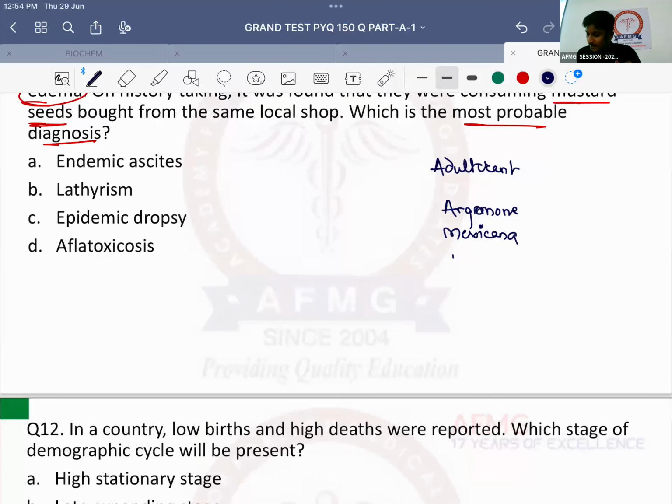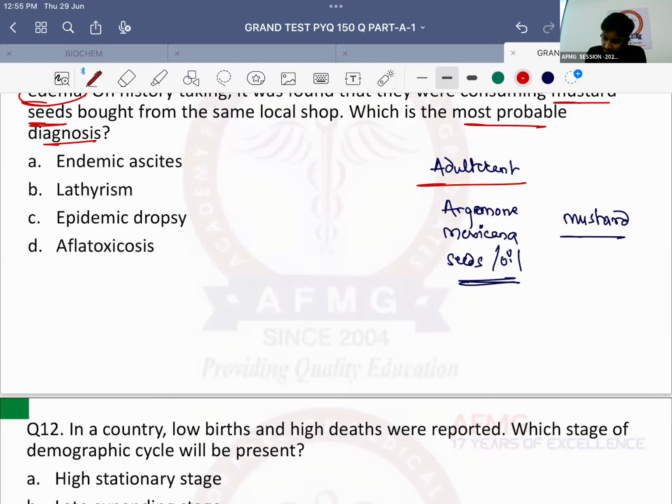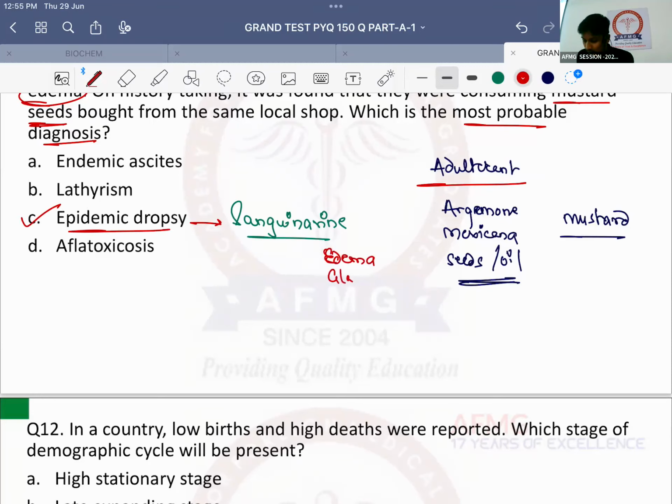ठीक है? So Argemone mexicana seeds can be mixed with mustard seed, or Argemone mexicana oil can be mixed with mustard oil. ठीक है? And that can lead to a disease or adulteration disorder in patient, and that is what is known as epidemic dropsy. And the toxin which is responsible to cause this disease is known as sanguinarine. Okay, the disease causing toxin is known as sanguinarine. Patient will be characterized by edema. Along with edema, the patient will have glaucoma. The patient will have CHF, congestive heart failure, and finally death.